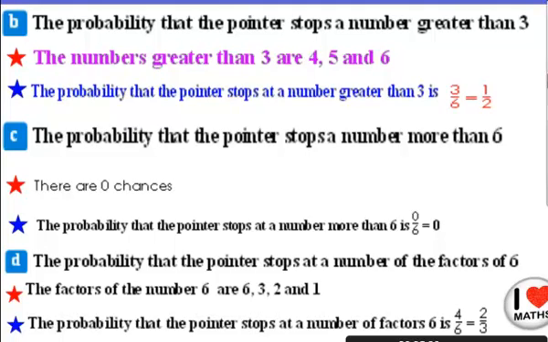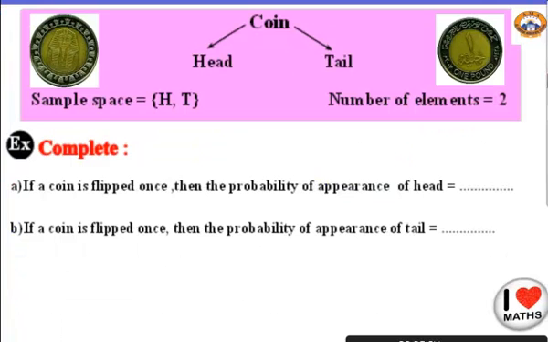Is it clear? Okay, let's go to our next exercise. I'm talking about the coin. The coin has how many faces? Do you know? Yes, just 2 faces. So always, the denominator will be 2 in the coin. Why 2? Because my outcomes, or my total, is 2. Okay, the coin has head and has tail.